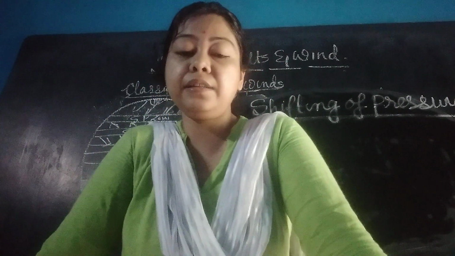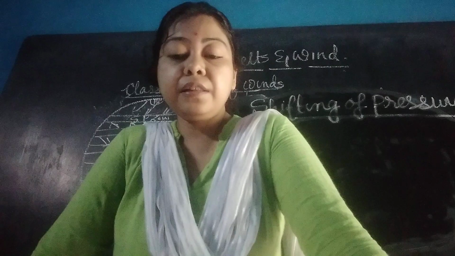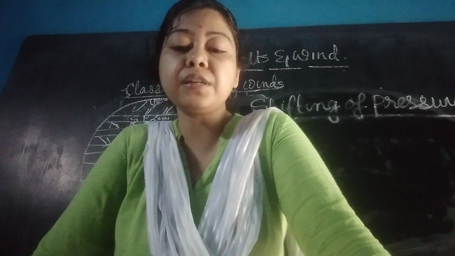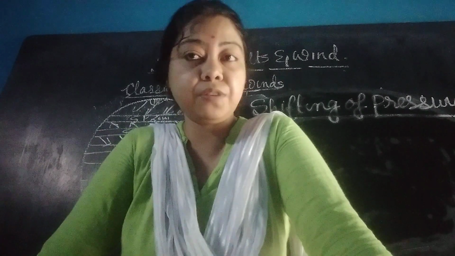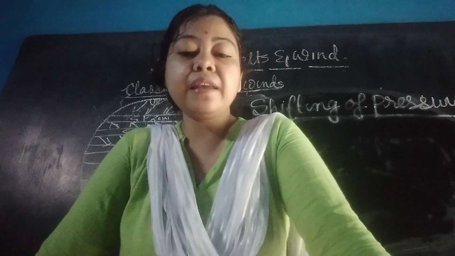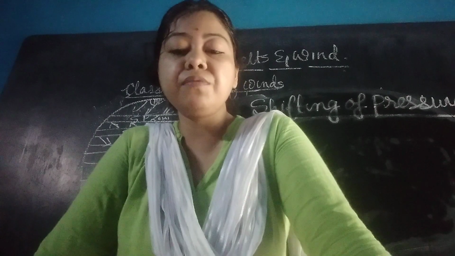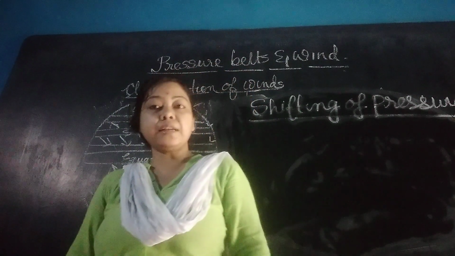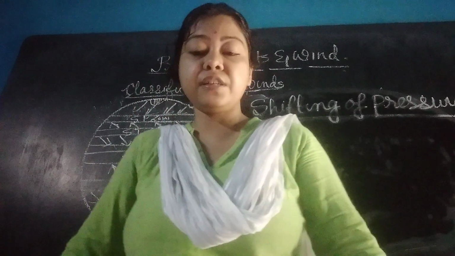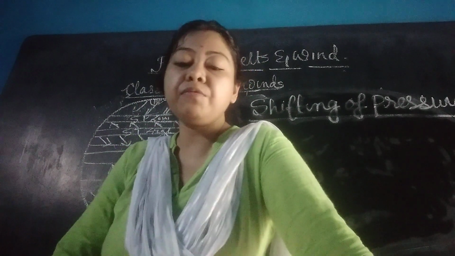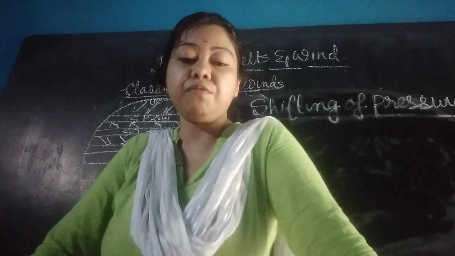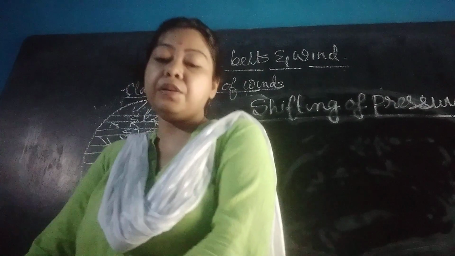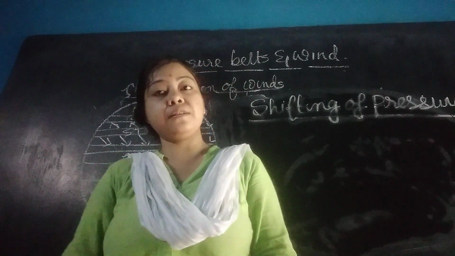Please underline this. The area within 25 to 40 degree latitudes is mostly affected by the shifting of the pressure belt. These areas are affected by the trade wind during summer and the westerlies in winter. So this part, the polar wind and shifting of the pressure belt, I have discussed in this video.